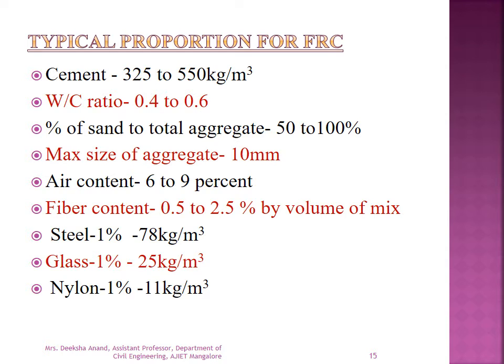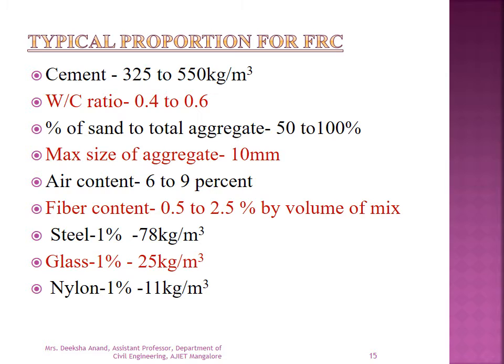What are the typical proportions of fiber reinforced concrete? Cement content may vary from 325 to 550 kg per meter cube. Water cement ratio will usually be 0.4 to 0.6. Percentage of sand to the total aggregate is 50 to 100%. Maximum size of the aggregate is 10 mm. Air content is 6 to 9%. Fiber content is 0.5 to 2.5% by volume of the mix.